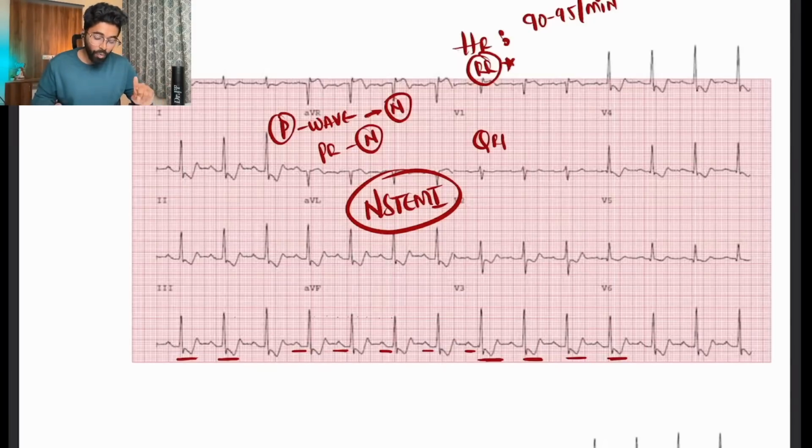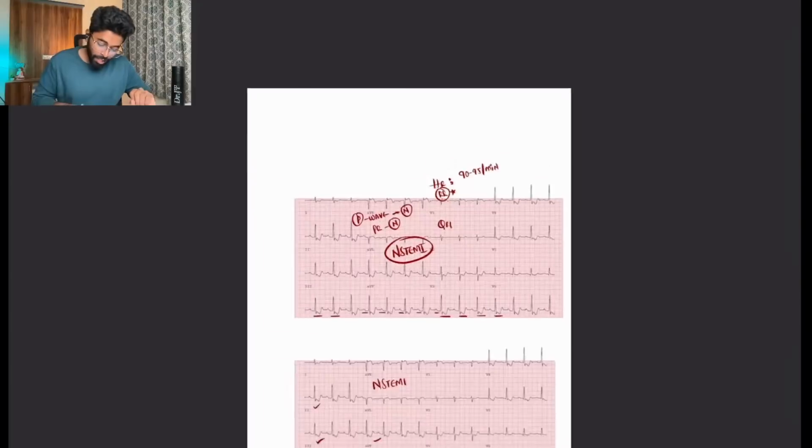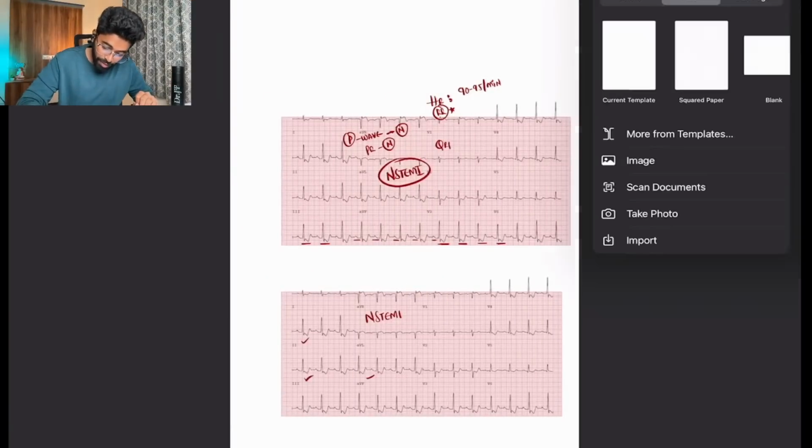But why is there a depression? Why is there T inversion? That is my question. There's a concept here again. Let me explain that. Get a paper. Right. So as I move along, in an ST elevation MI, the damage is clearly present